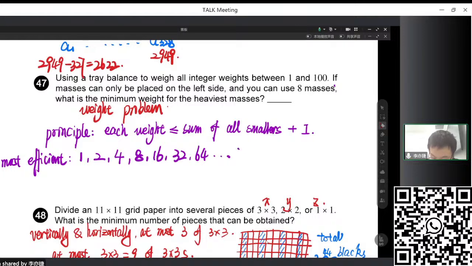If we only use 7, we use this strategy. But now here it is more tolerant. We can use 8 masses. But we want to find the minimum weight for the heaviest mass. The heaviest may not reach 64, because we can borrow another one to help us.